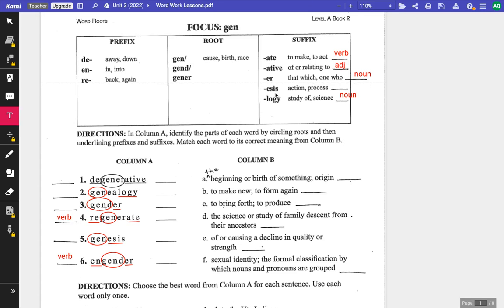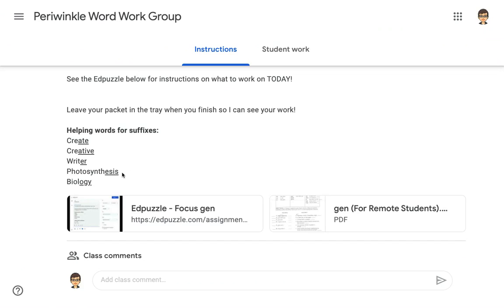The suffix "esis," which is an action or process, the helping word for "esis" was the word photosynthesis. Photosynthesis is a process where plants take sunlight and turn it into food that they can use to grow.